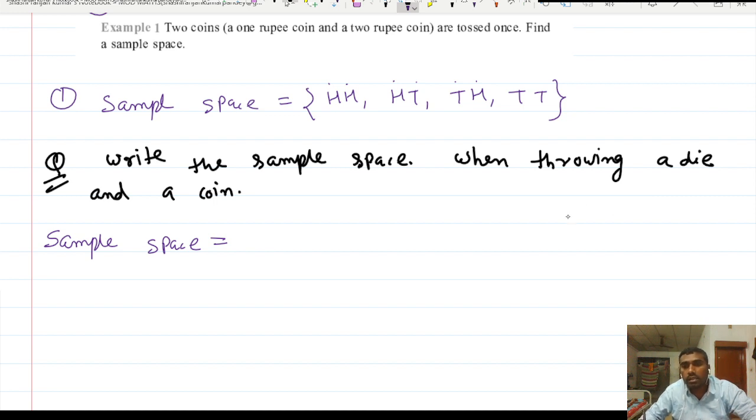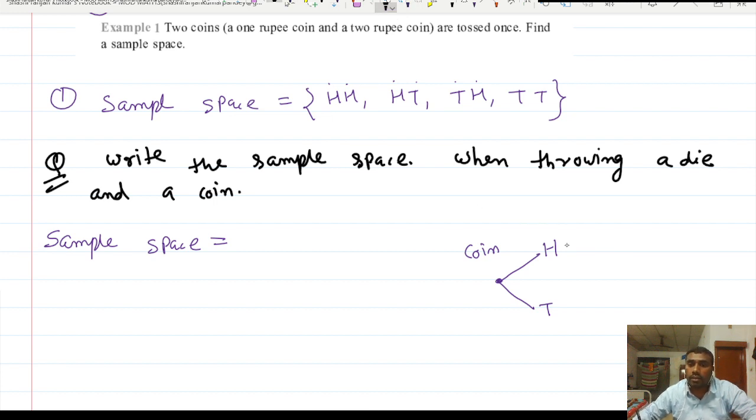Here, let us suppose you have the coin. Let us suppose you first throw the coin, or you can first throw the dice, no problem. So first throwing the coin, what may be the possible outcomes? Either head comes or tail comes. If head is coming, then you have to throw the dice also. Let us suppose head is coming.